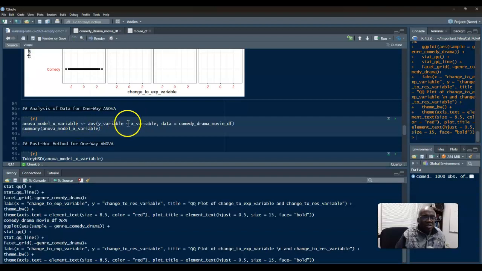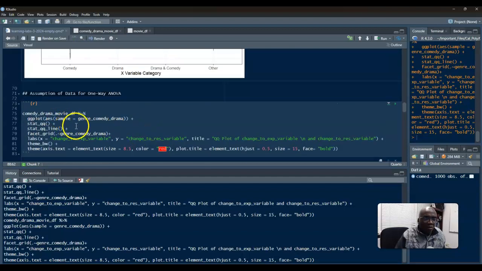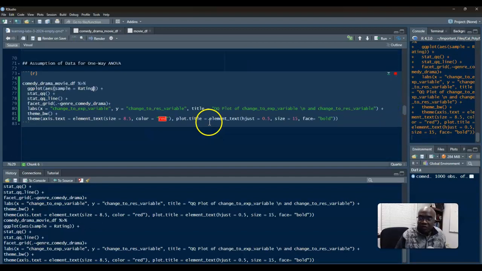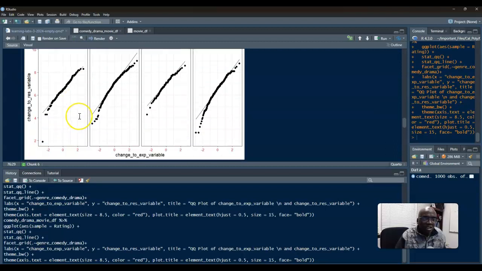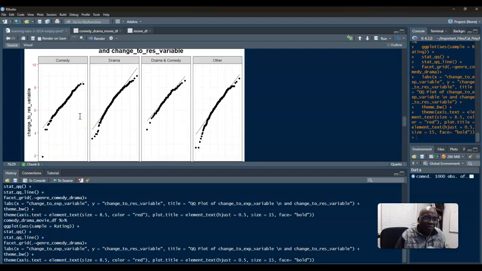Okay, I want to get to our actual ANOVA. So this is going to be my X. This is my explanatory variable. I'll plug in my Y. Oh, I know why. This should be ratings. Sometimes you just have mistakes. That makes more sense. I was about to just keep on going.